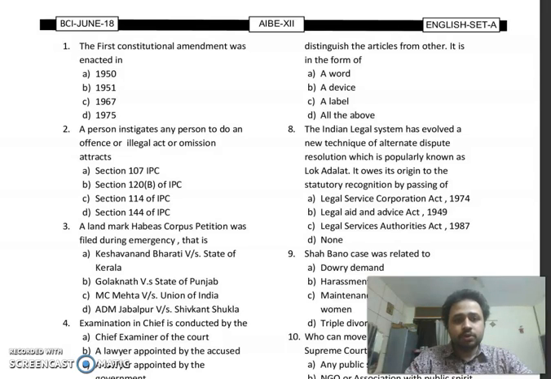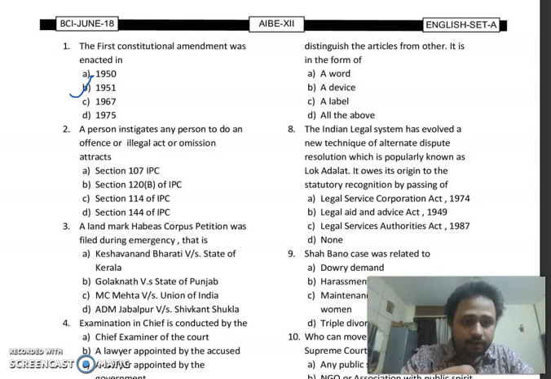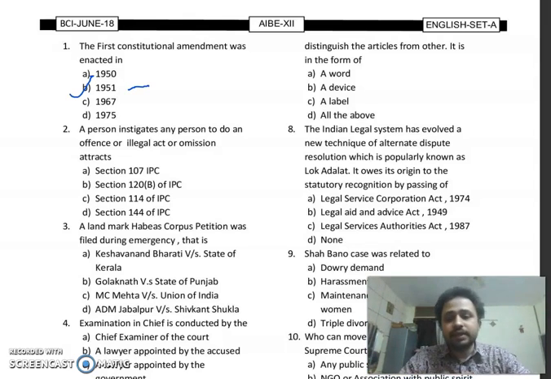So the first MCQ is: the first constitutional amendment was enacted in, options are 1950, 1951, 1967, 1975. So the right answer over here is 1951. It was 1951 when the first constitutional amendment was enacted.